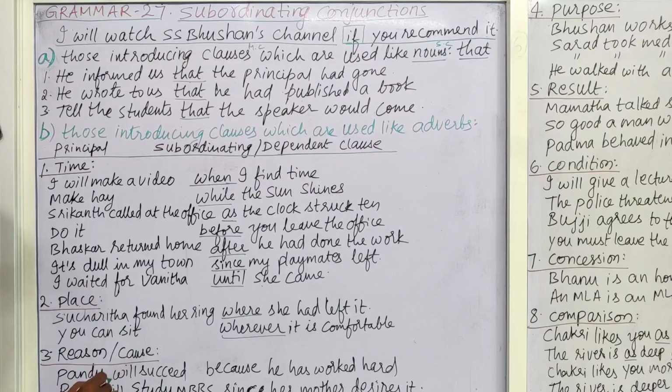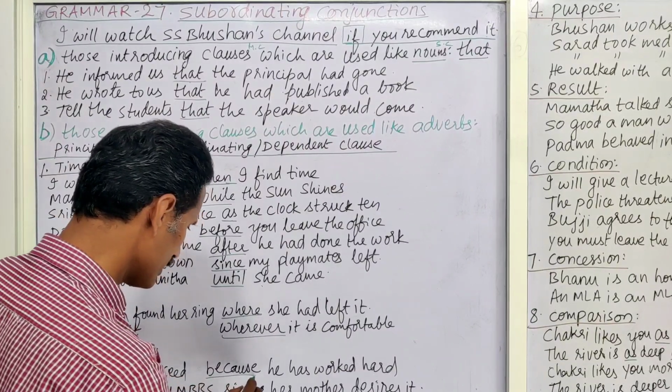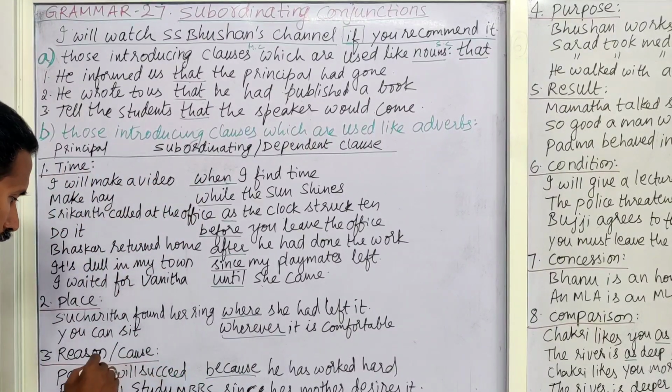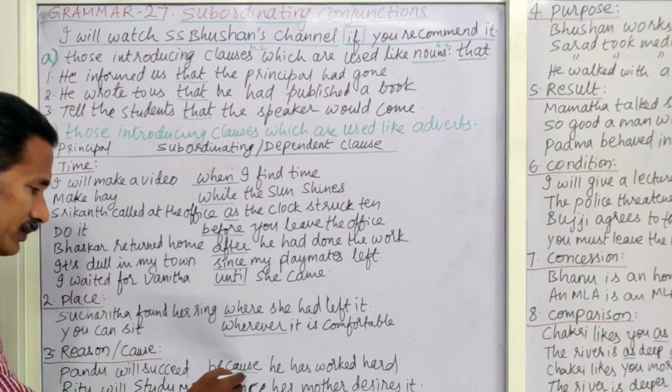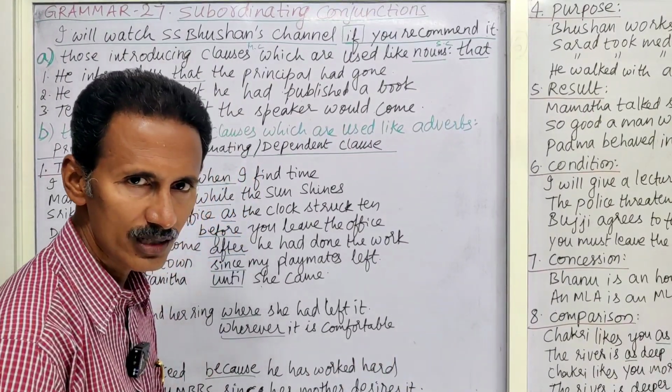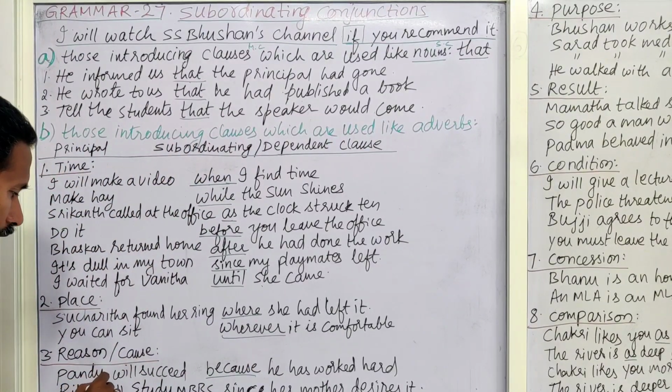Next, reason or cause. Pandu will succeed. Pandu is the proper name. Pandu will succeed because he has worked hard. This expresses reason or cause. This because he has worked hard is called a subordinating conjunction, and this depends on the main clause.